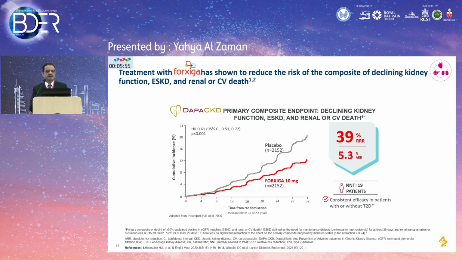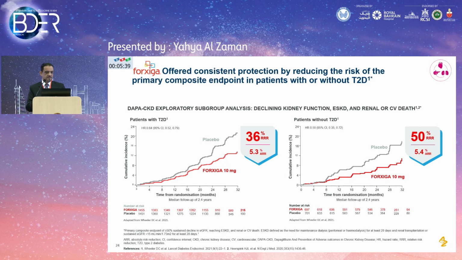This is important, again, for Forxiga: reduction of the composite of decline in kidney function, end-stage kidney disease, and cardiovascular or renal death by 49%. So we are achieving benefits in both renal and cardiovascular events by 40% when you use dapagliflozin. This is a weird slide.